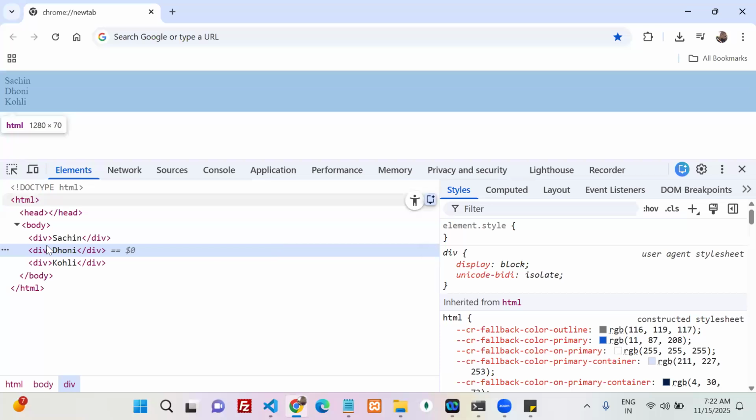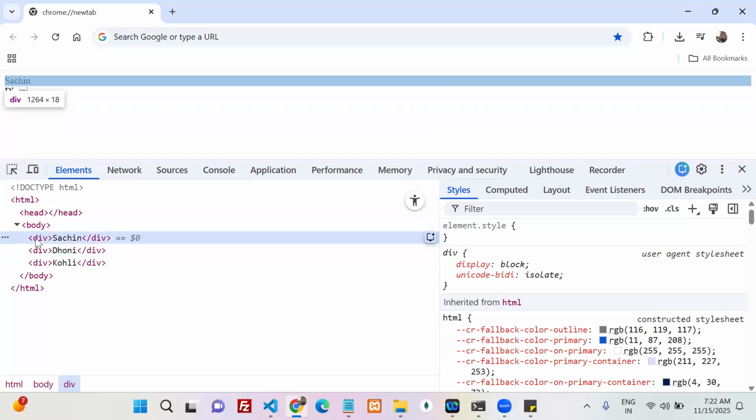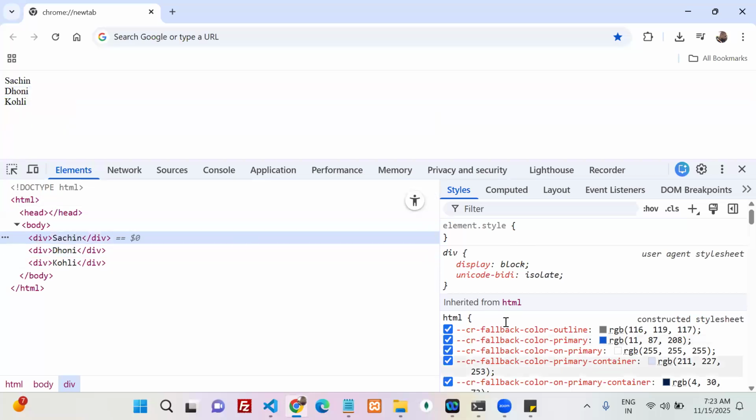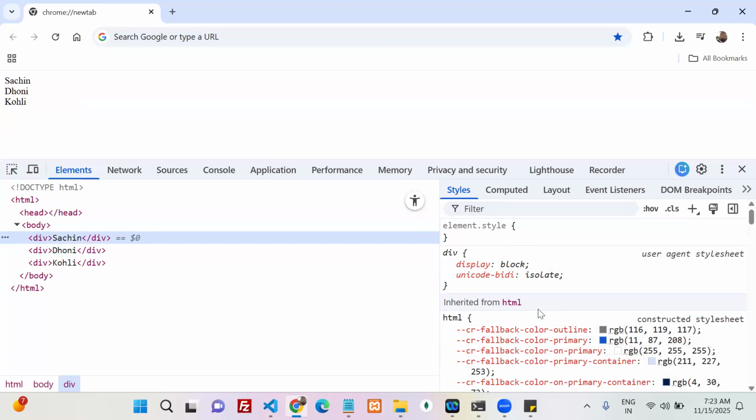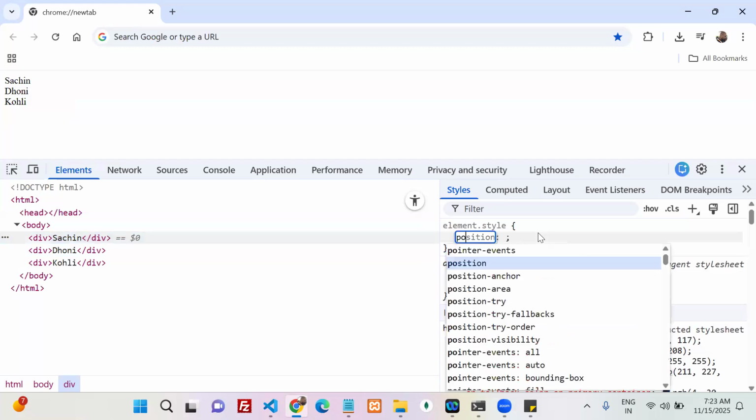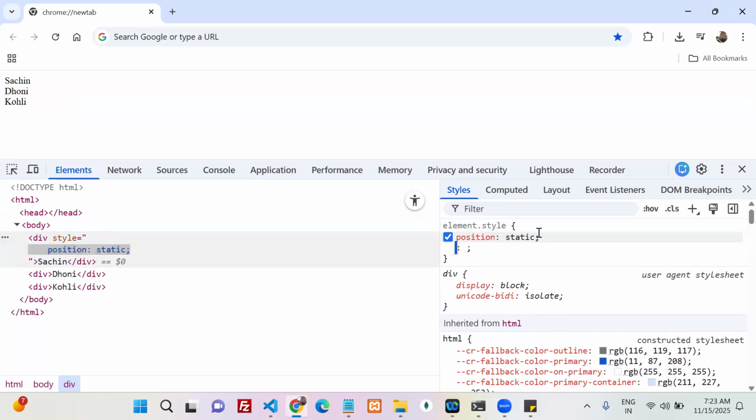Static position. If you come here, you said static position, but here nothing is applied like a position static. That kind of property is not there. How can we say it? No position is nothing but static only. That is the default position. If you write the position explicitly, position static, this is also the same. If the element is not having the position, or if the element has position static, both are the same. Why? Because position static is the default position.